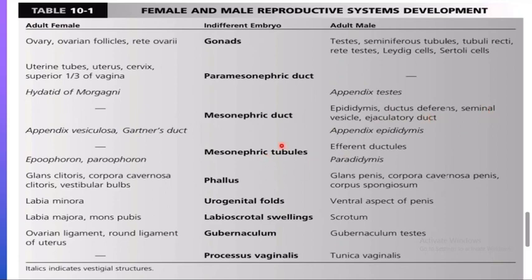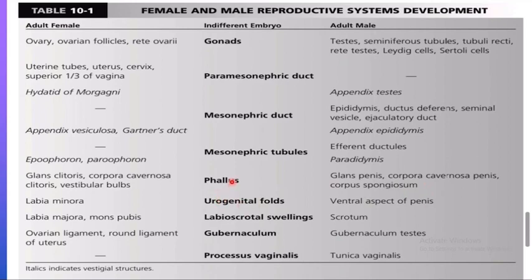Now the mesonephric tubules form the epoophoron and the paroophoron cysts in the female, whereas in the male they formed the efferent ductules and the paradidymis, not so important. The phallus in the female has the clitoris, whereas in the male it has the glans. Both females and males have the corpora cavernosa, whereas in the female there are the vestibular bulbs, and in the male the corpus spongiosum, not so important.